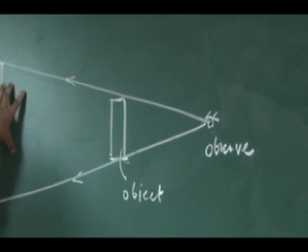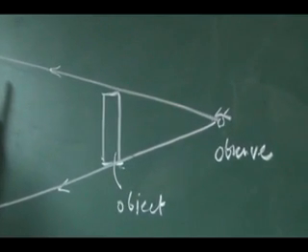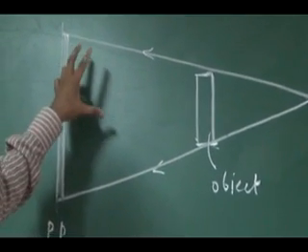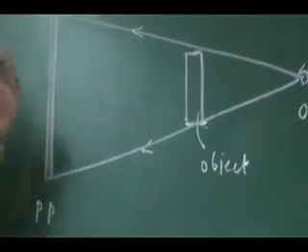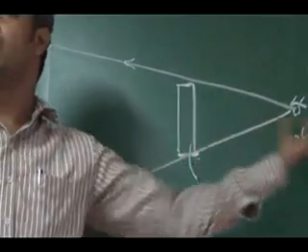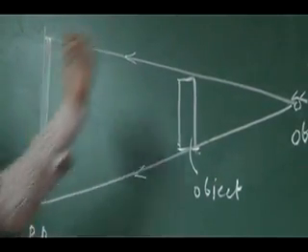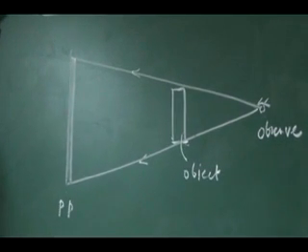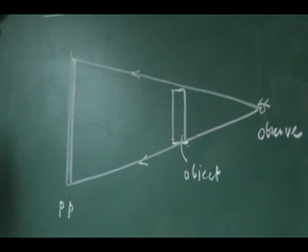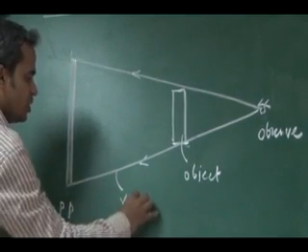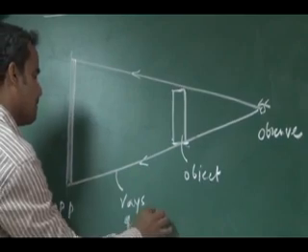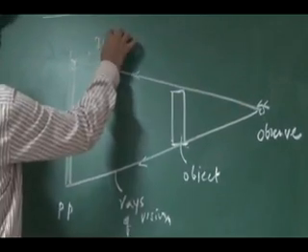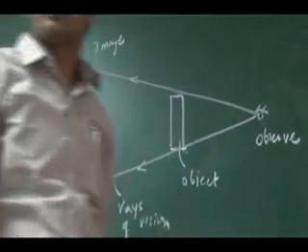You can see here the image of the object, the size of the image of the object, depends upon the positions of the object, the projection plane and the observer. So normal projection, any projection, will be like this. This is nothing but the rays of vision. So this is the image obtained.